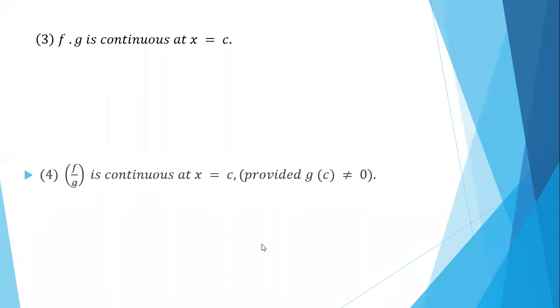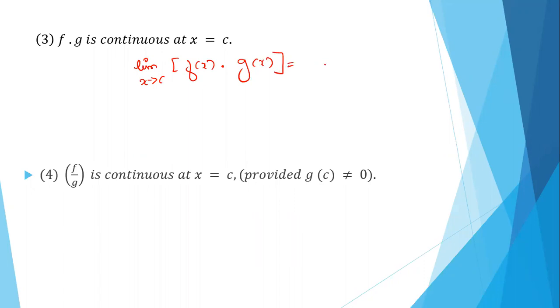Will you do these two as a homework, f into g and f divided by g? It's simple, right? Will you all do this as a homework? Do it and send me. You have my number, right? So f of x into g of x here. Students, I want a reply. Will you all do it as a homework?